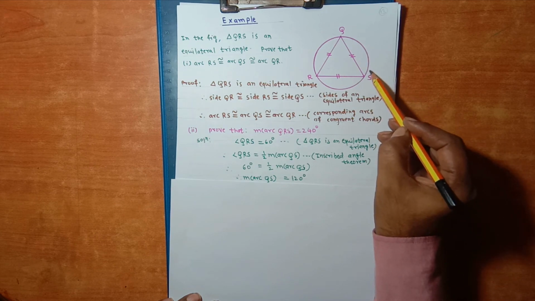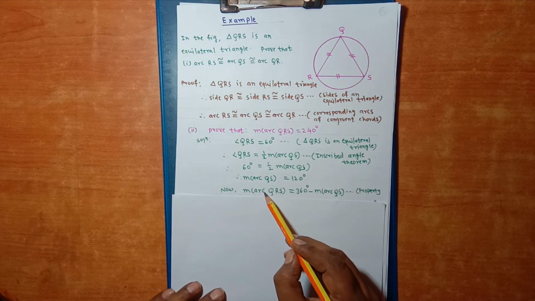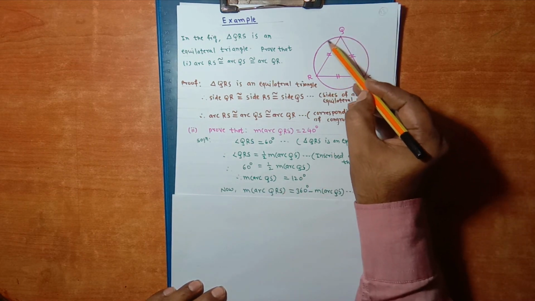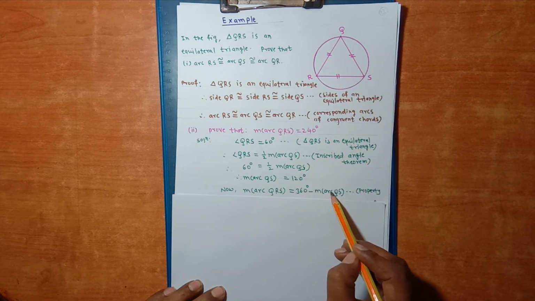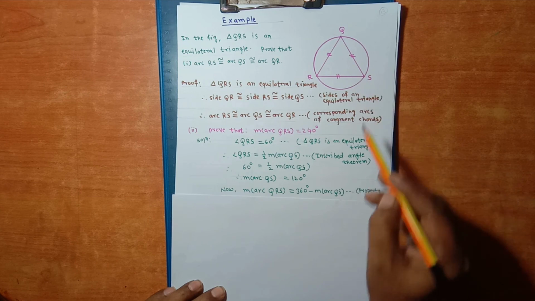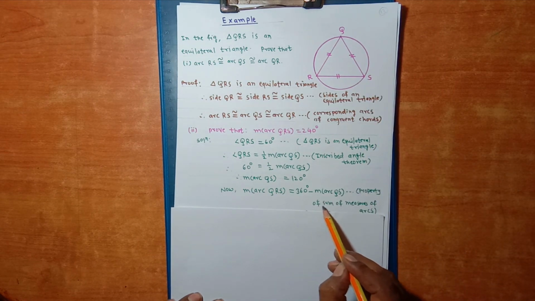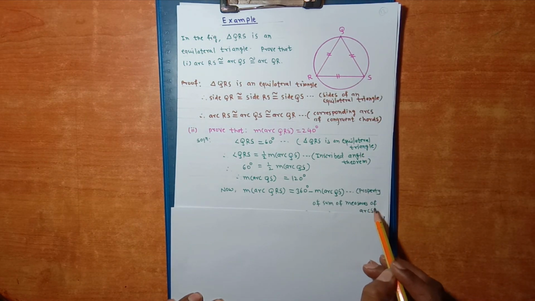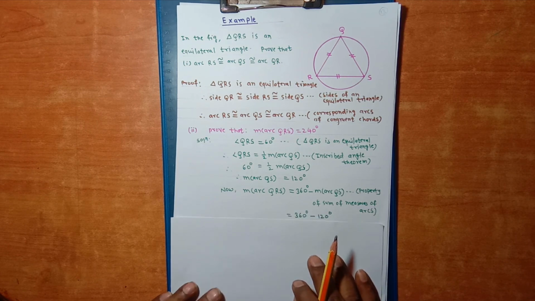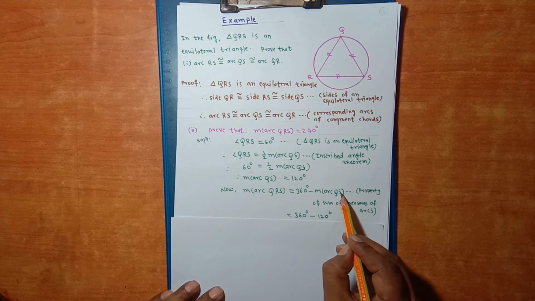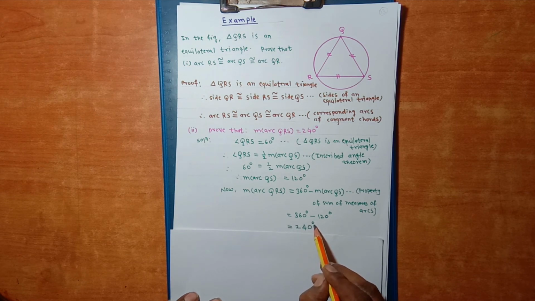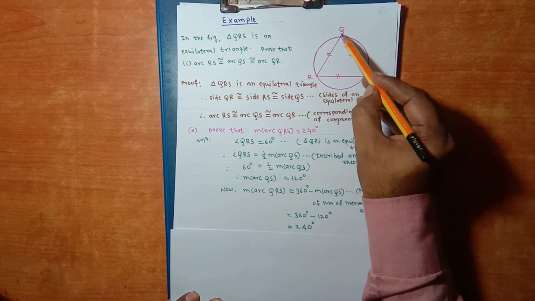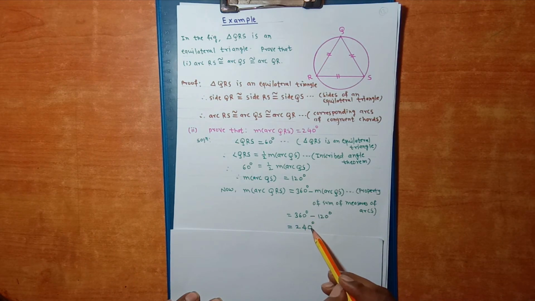Measure is 120 degrees. Now measure of arc QRS is equal to 360 minus measure of arc QS. Reason is property of sum of measures of arcs. Now measure of arc QS is 120. So 360 minus 120 is equal to 240 degrees. So measure of arc QRS is 240 degrees.